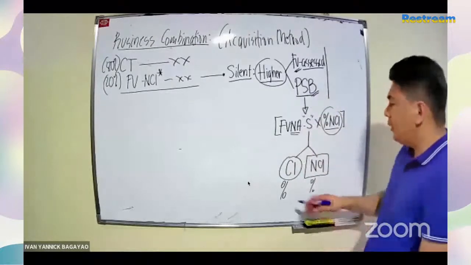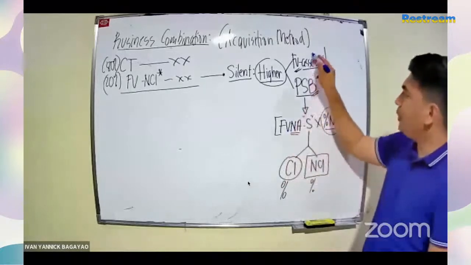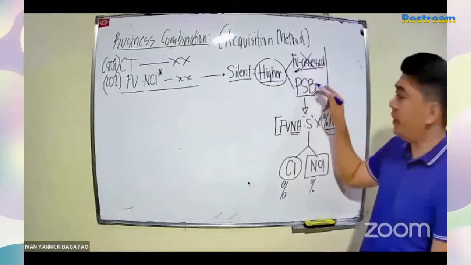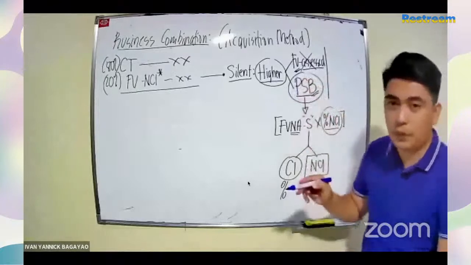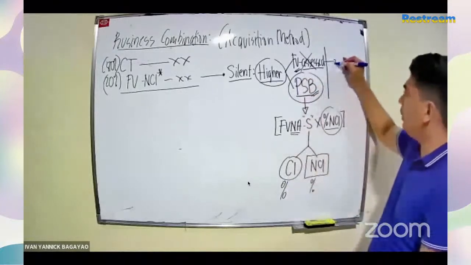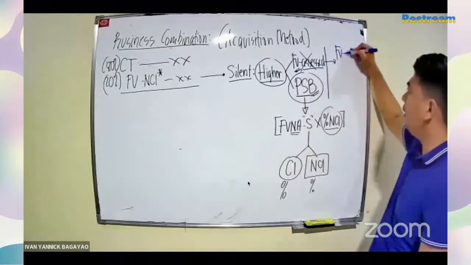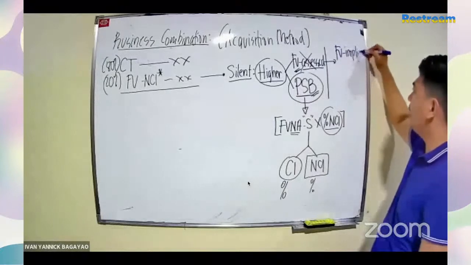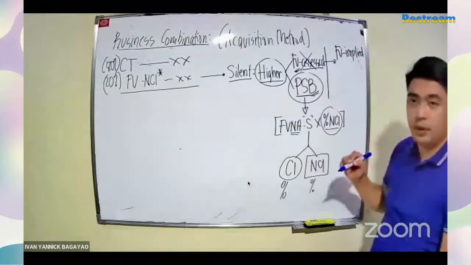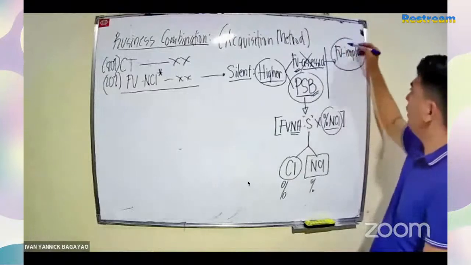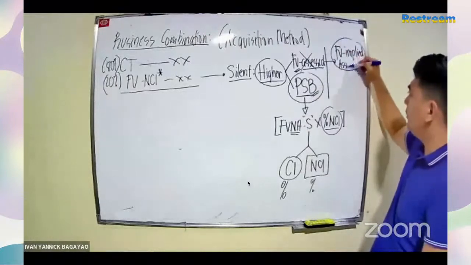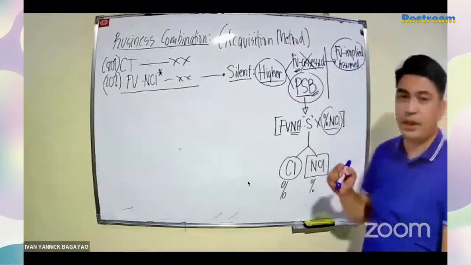Okay. Now, going back, paano pag wala ito? Paano pag walang assessed? Ibig pang sabihin, PSP na agad? The answer is no. Ang gagawin mo class ay magko-compute ka ng FV implied. Okay? Implied fair value or also known as assumed fair value. Okay? Diba, ganun ang ginagawa natin.